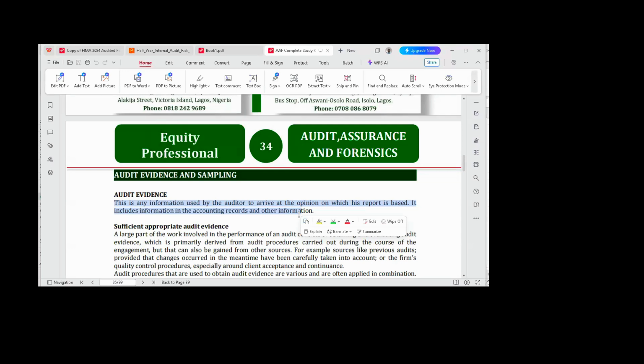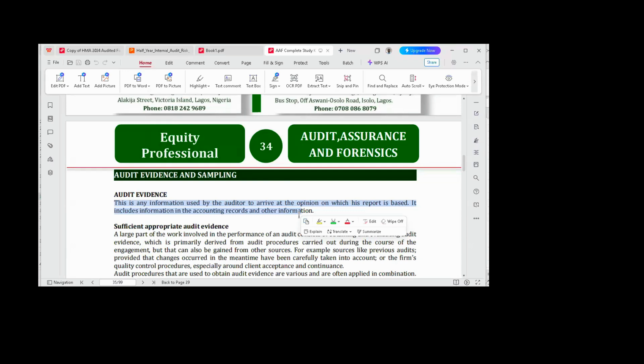Now, in audit evidence, it must have two elements, two characteristics. In every audit evidence, it must have two characteristics. What are the two characteristics? The audit evidence must be sufficient and it must be appropriate.